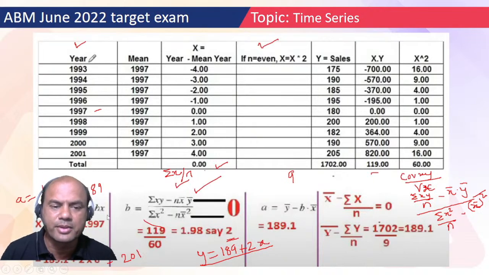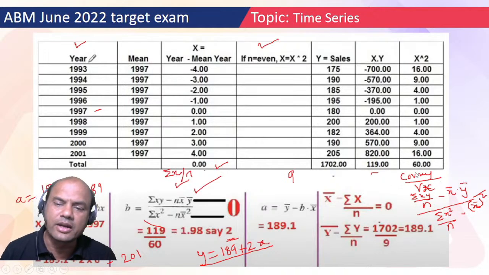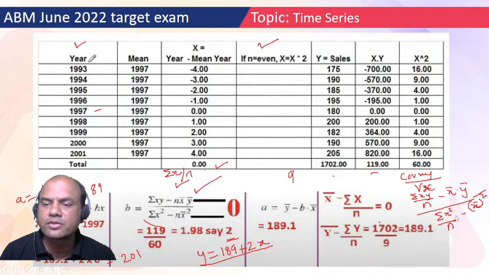Y equals to a plus bx, okay? What is the formula for b? Yesterday what did I tell you the formula? Covariance of xy upon variance of x. That is the formula. You can use that formula also. What is the formula for covariance? Summation xy upon n minus x bar dot y bar. What is variance of x? Summation x square upon n minus x bar square.